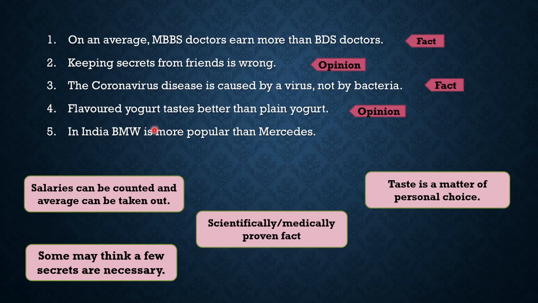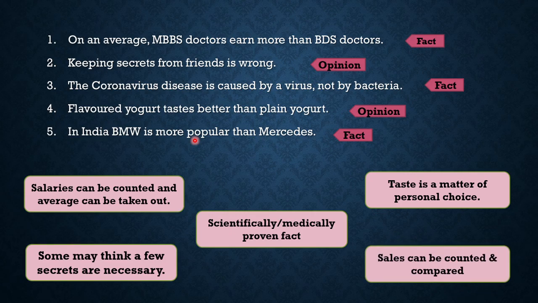Then, in India, BMW is more popular than Mercedes. Again, this is related to sales. So we can count the sales. Therefore, it is a fact. So sales can be counted and compared. We can find out the sales of BMW, we can find out the sales of Mercedes, and then we can compare and find out which one is more popular.